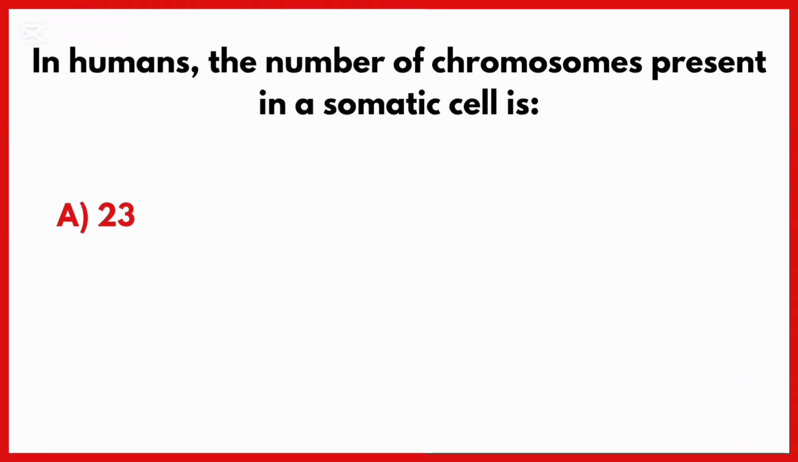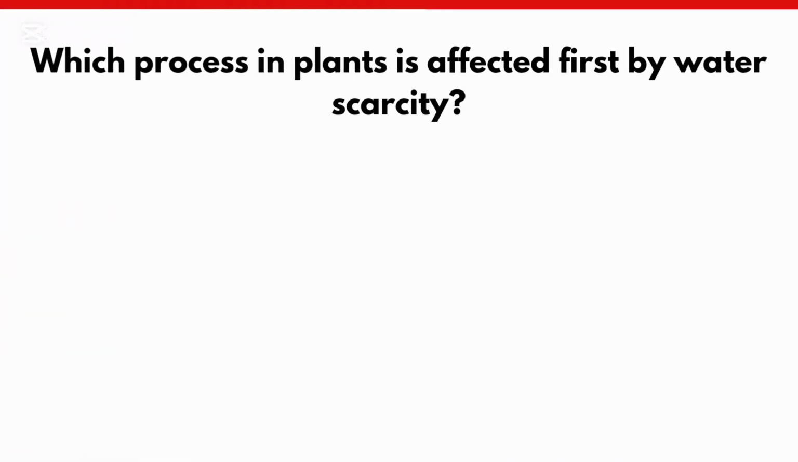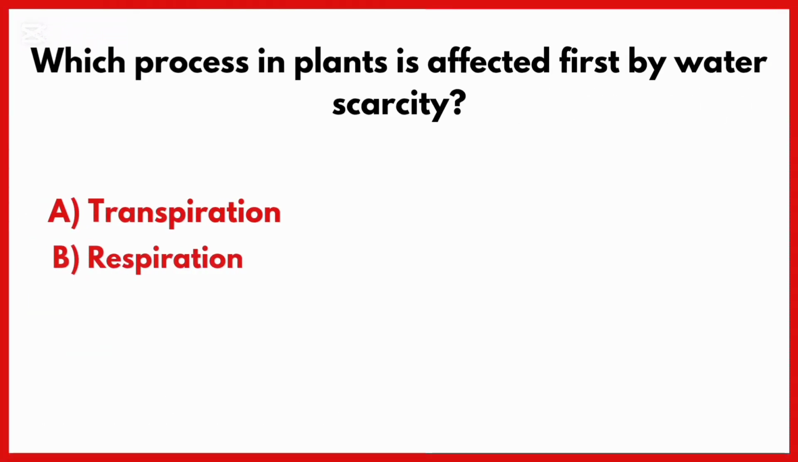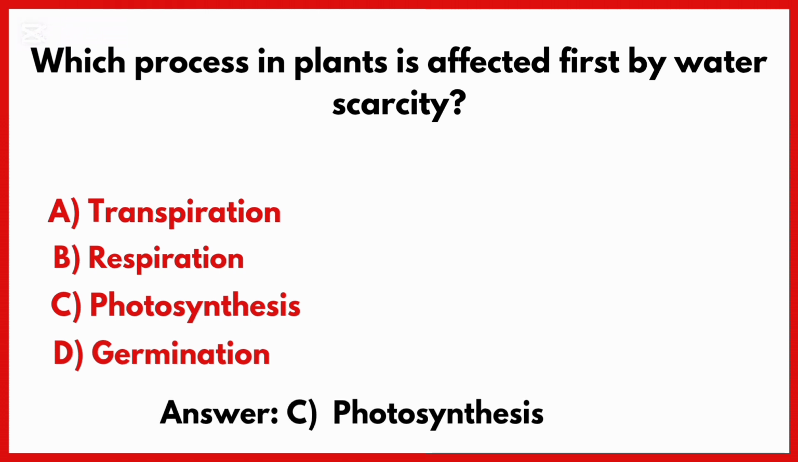In humans, the number of chromosomes present in a somatic cell is. Correct answer is option B, 46 chromosomes. Which process in plants is affected first by water scarcity? Correct answer is option C, photosynthesis.